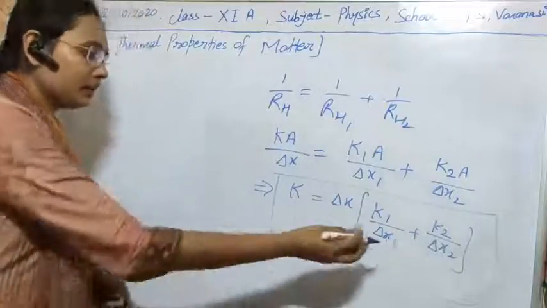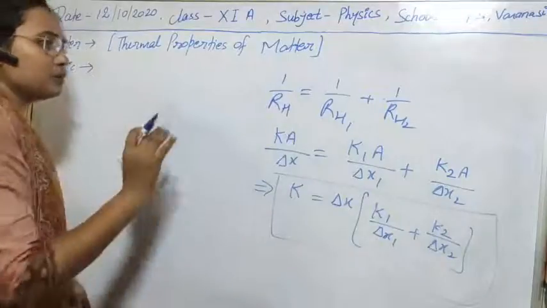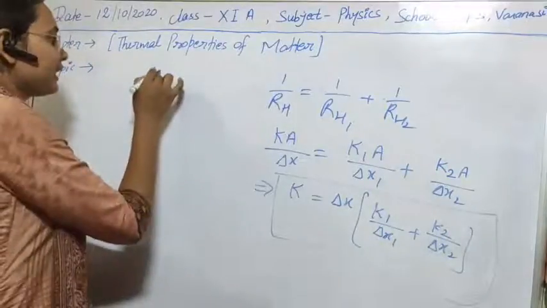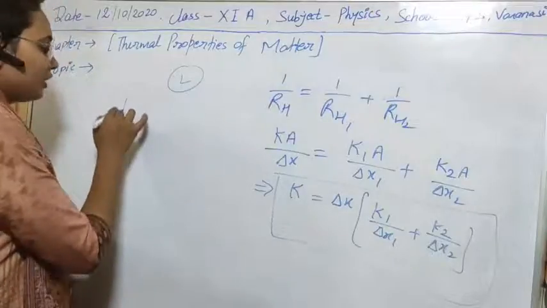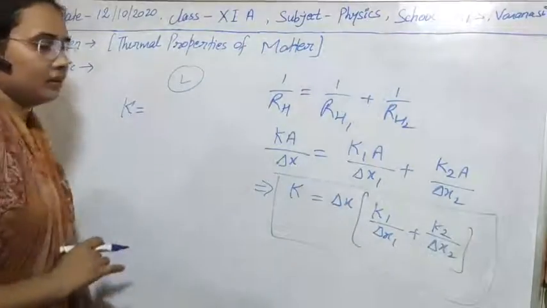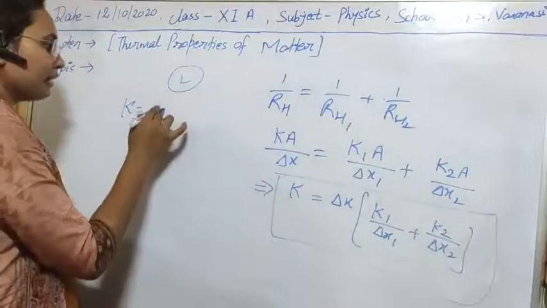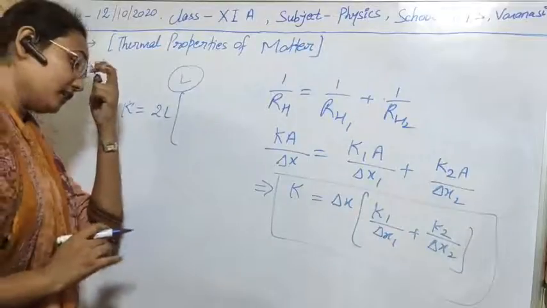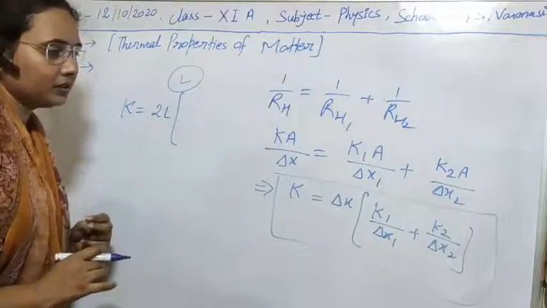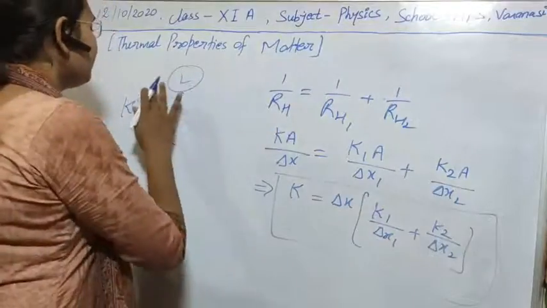Again, suppose the lengths of the two substances are the same, means delta x1 equal to delta x2 equal to, suppose, L. So what will be the value of K? Obviously delta x would be 2L, but since they are joined in parallel form, it should not be 2L, it should be L by 2.